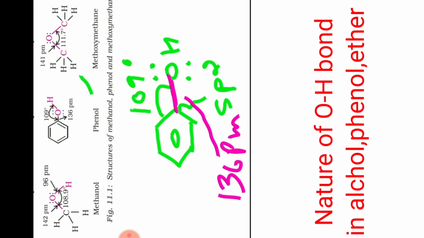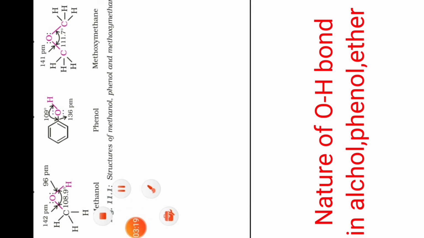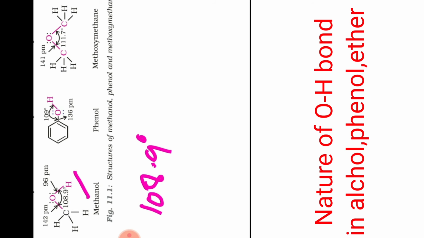Now, when we are discussing these two structures, then first question arises to our mind. Two questions are there mainly. First is of bond angle, difference is of bond angle. Then difference is of bond length. Is that clear to you, beta? So what will happen there? You will see in the methanol, bond angle is 108.9 degree. It is slightly less than 109 degree, which is a tetrahedral angle.